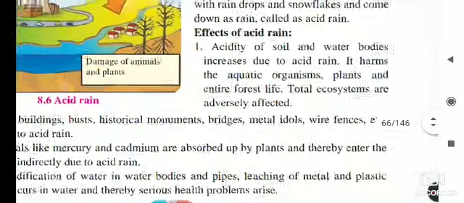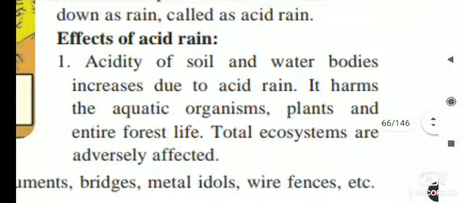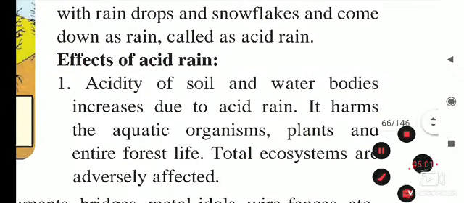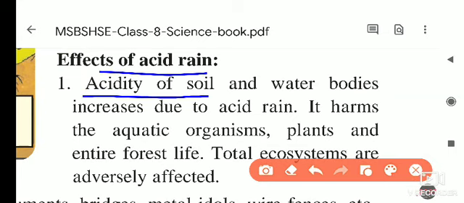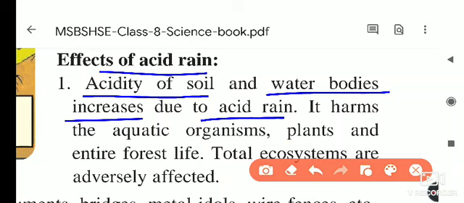Now what are the effects of acid rain? As you know, acidic means strong, so soil becomes acidic because of acid rain, and the acidity of water bodies increases. Which are the water bodies? It may be rain, it may be a pond, it may be the sea. These bodies become acidic because of the acid rain.